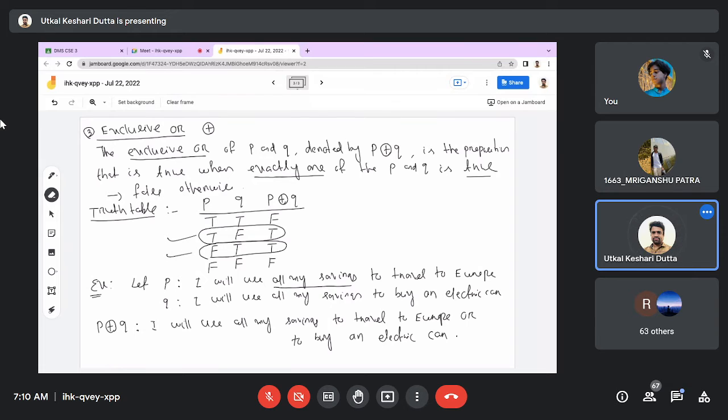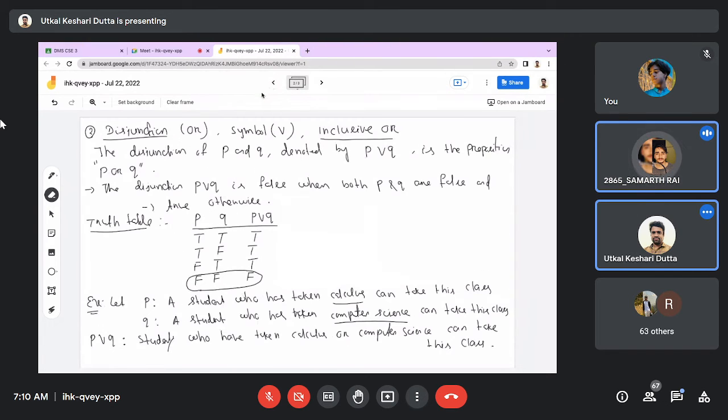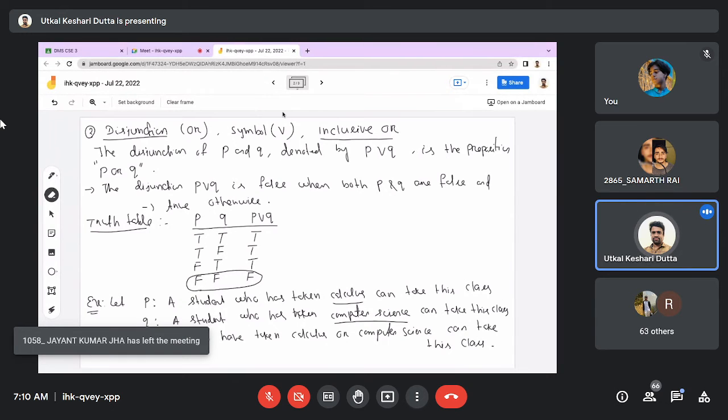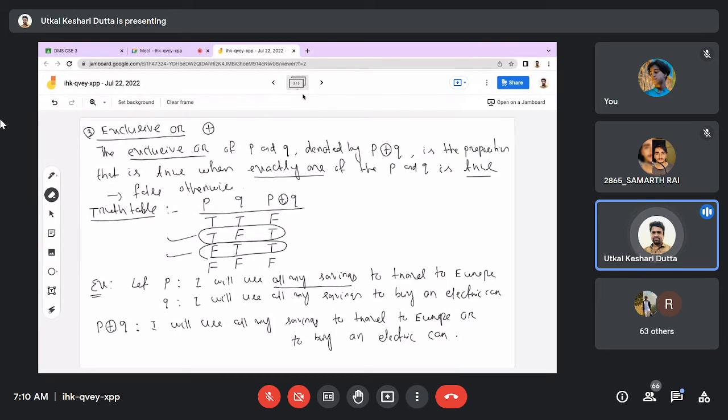And sir, the example that we have given for inclusive, if you write it as exclusive, it will be false now, because both statements are true. Both the statements being true means in case of exclusive that will be false. For more classification, you need to read more examples from a book. Okay, sir, got it.